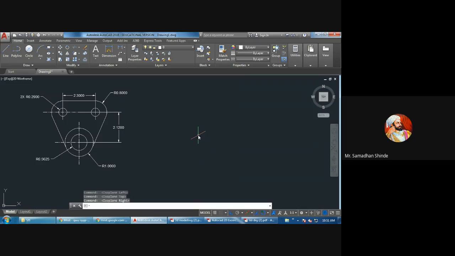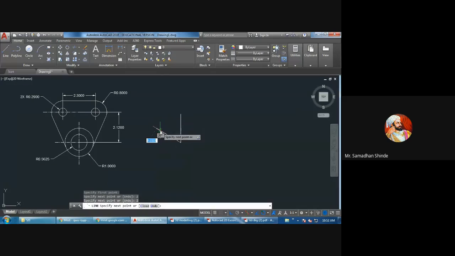As you press F5, you get isoplane right, isoplane left, and isoplane top, and the command line messages are coming. So suppose isoplane left, then here you can see the circle. So only the plus sign you have to draw, nothing else.